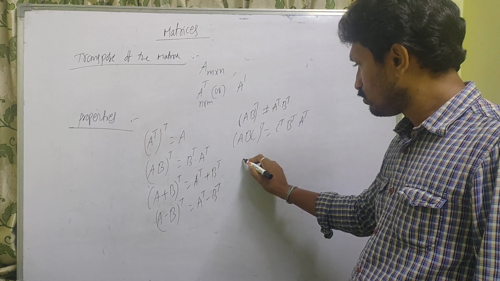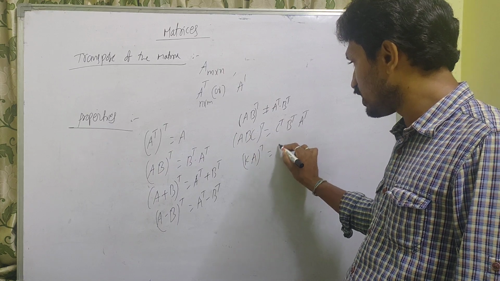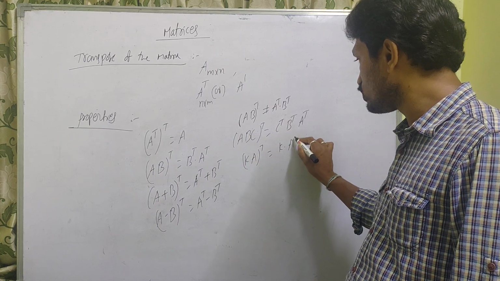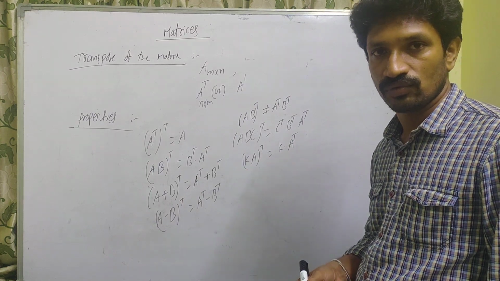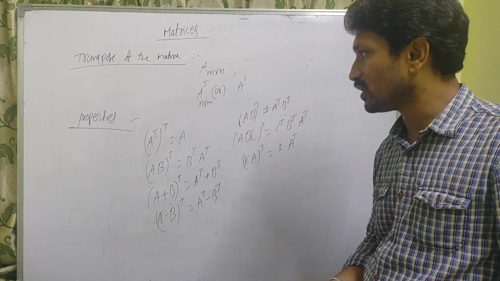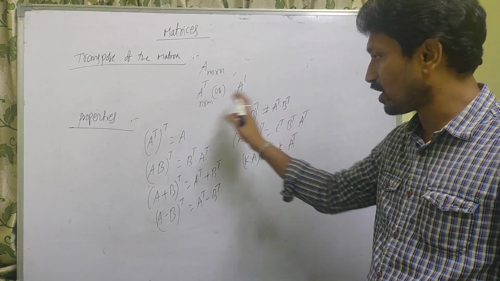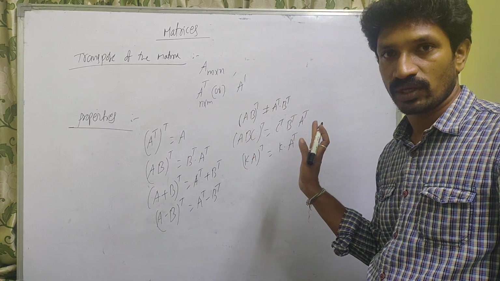Next one, KA whole transpose is nothing but K into A transpose. Here K is any constant scalar. Okay, clear? So these are the properties of the transposition of a matrix. Very, very important. You have to remember. Clear?